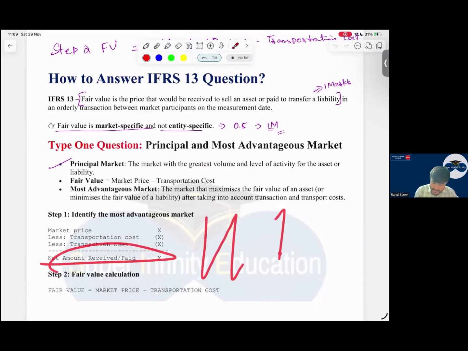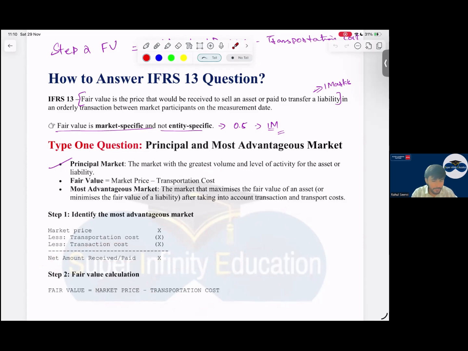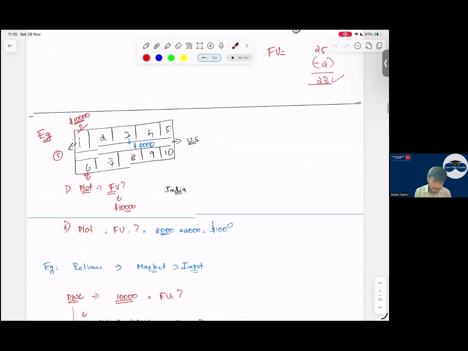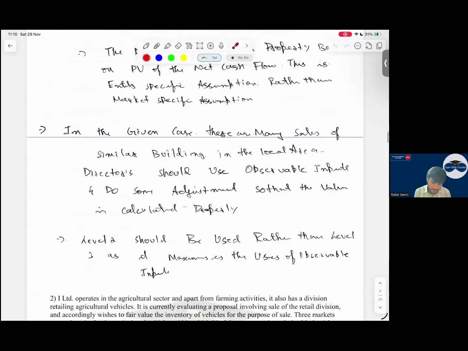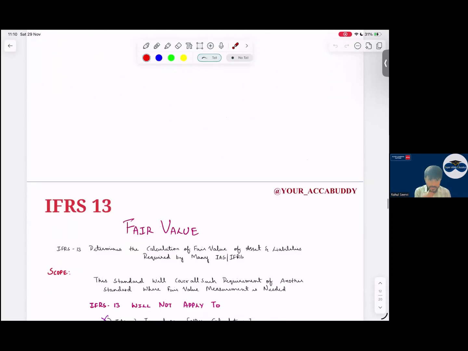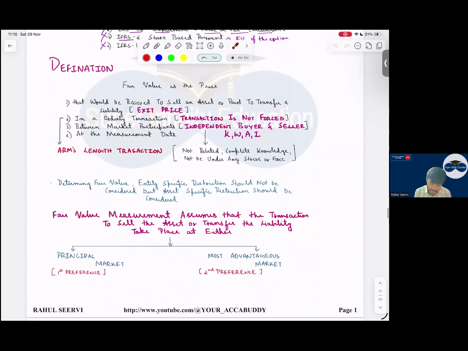I have three markets, I have calculated this, so I identify which market has the highest benefit. Then how will I calculate the fair value? I'll calculate market price minus transportation cost. This is the first type of question that comes, a very easy question that can come in your exam. The questions we have done regarding this, yes sir. There are no doubts in this, sir. We have done the market also.